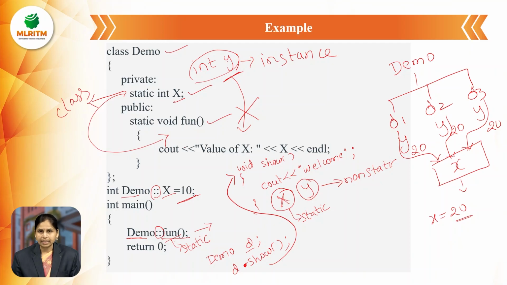This is about static data members and static member functions. Remember one point: whenever we use static before a variable or function, it is accessed by the class name but not with an object. And the second point is that static members have only one copy created, which is shared by all the objects created for that class. This is about static members and member functions.